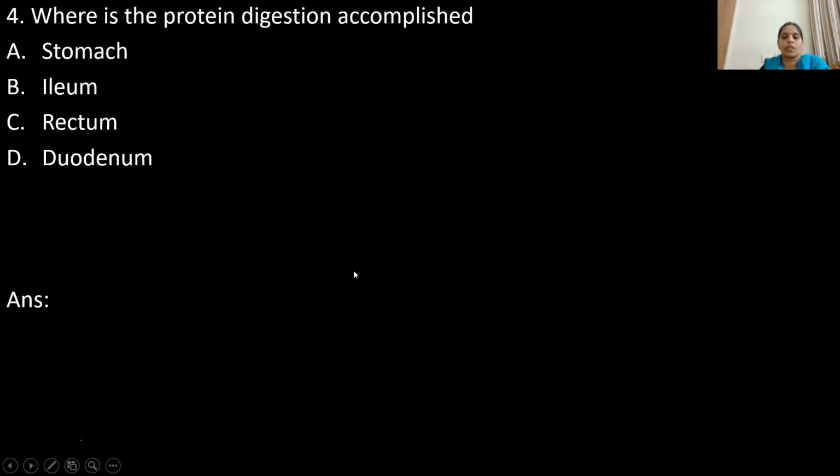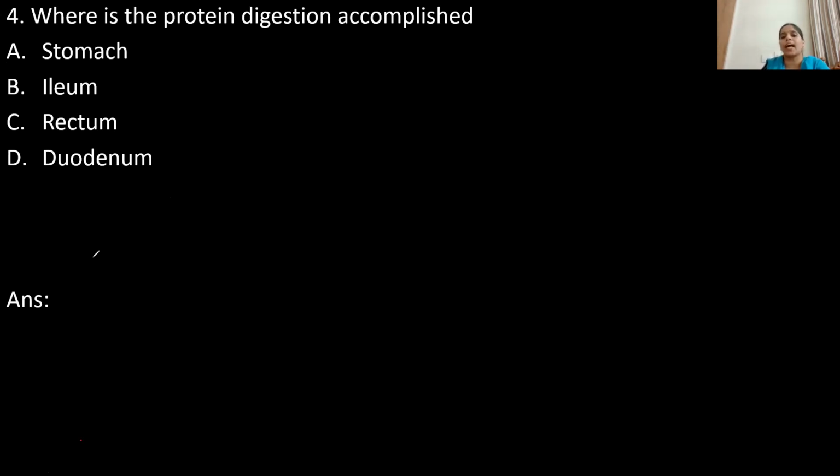Fourth question. Where is protein digestion completed? The options given are option A stomach, option B ileum, option C rectum, option D duodenum.